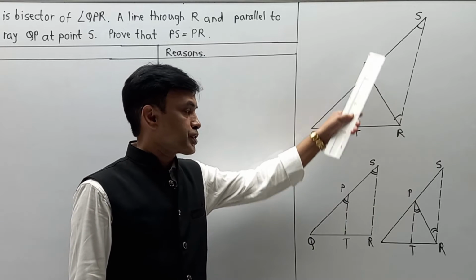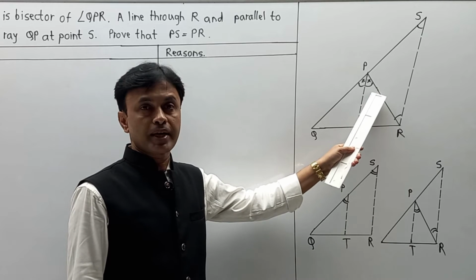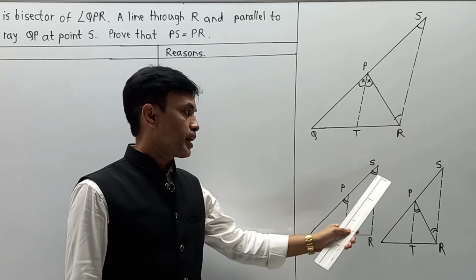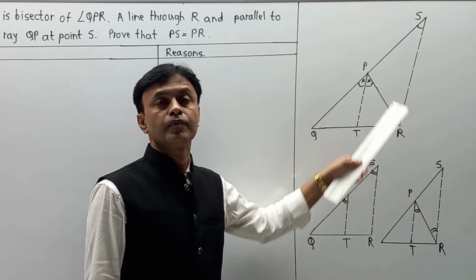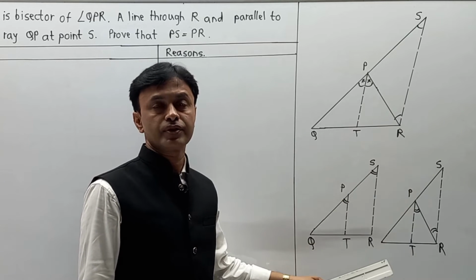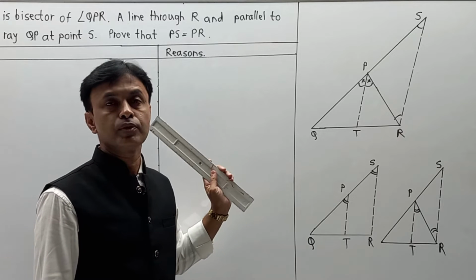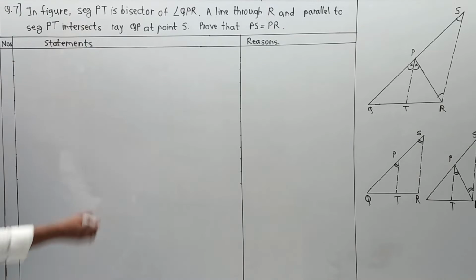So students, first of all draw this diagram in case of a breakup. First we are going to write angle bisector. Second we are going to write corresponding angle test. Third we are going to write alternate angle test. And the conclusion of 1, 2, 3 we are going to write at the end. So please draw the diagram first and then observe. Then you can easily understand the writing part. So the parts are here one by one.